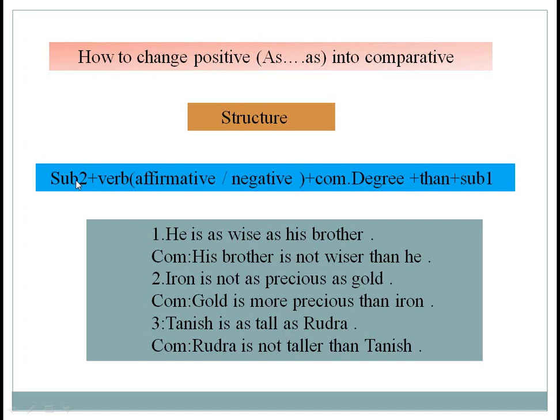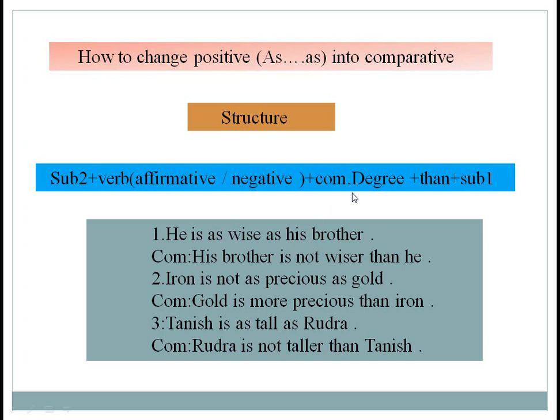Our structure is subject 2. Here subject 2 is his brother. That's why we have to write his brother. Then verb. Here verb is. And look, our positive degree is in affirmative sense. That's why we have to write negative, I mean the negative word not.